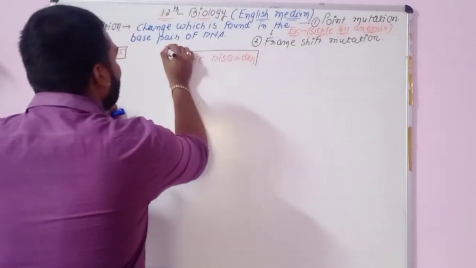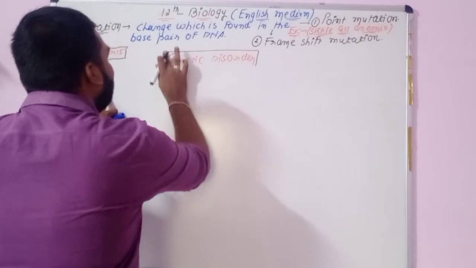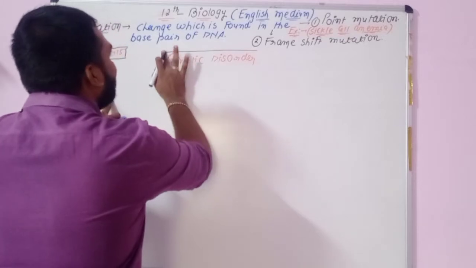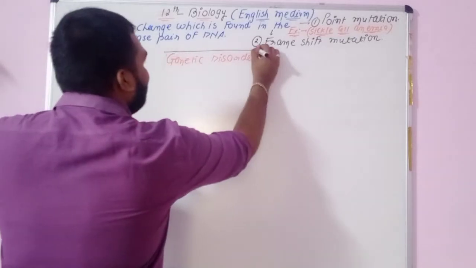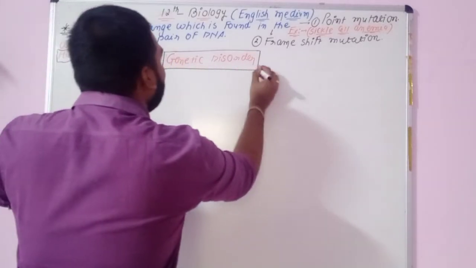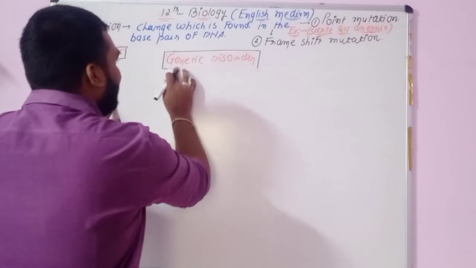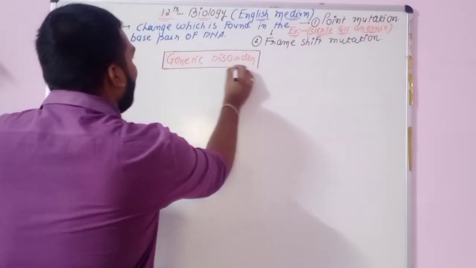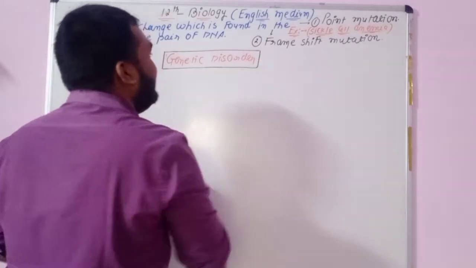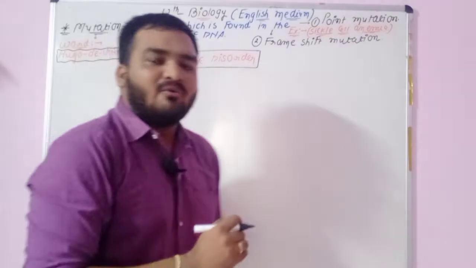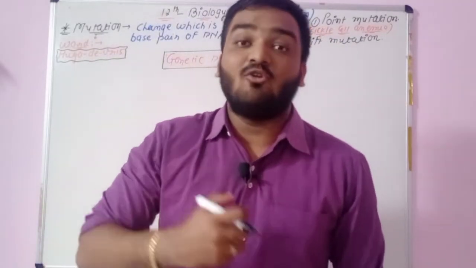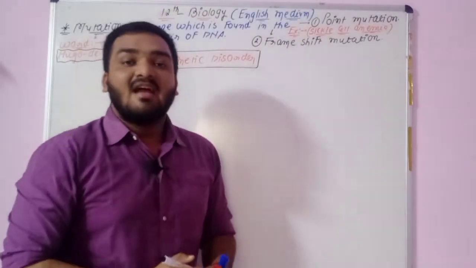What is the meaning of disorder? See, we are not talking about some disease. Because a disease can disappear in 2-3 days, and the symptoms of a disease can also disappear in 4-5 days. But see, we are talking about disorder, and disorder will be permanent. You will remember, disease is not a permanent thing, but disorder is the permanent thing. So now we are going to talk about some types of disorder which are connected with the genes, with the chromosomes, with inheritance.